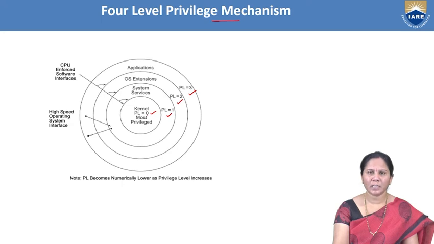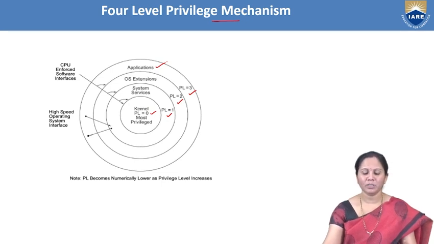Privilege level 0 stands for protection for the kernel, that is the operating system. If PL is 1, it is for protection of system services. If PL is 2, protection is for OS extensions. If PL is 3, protection is for the applications.